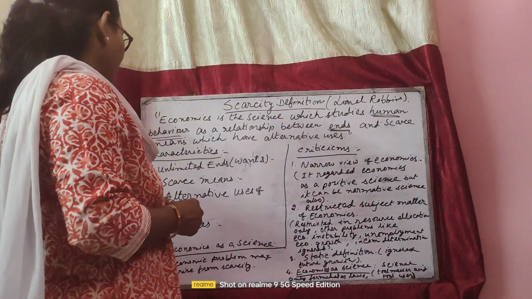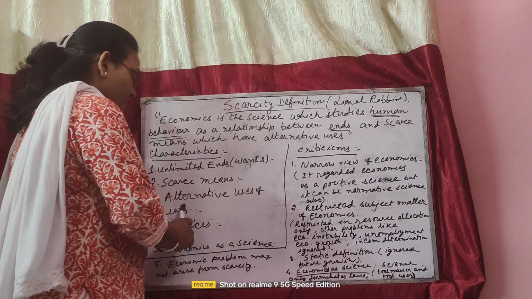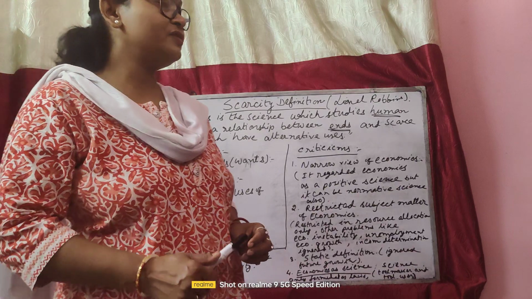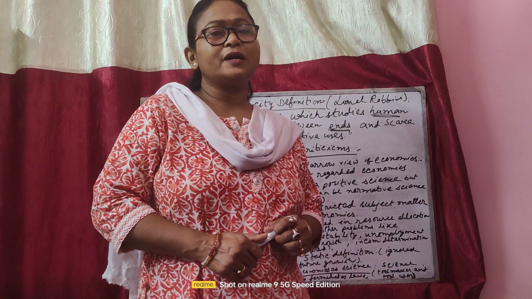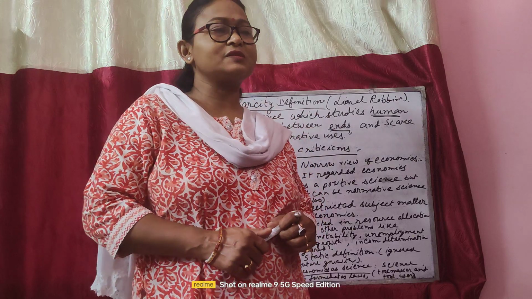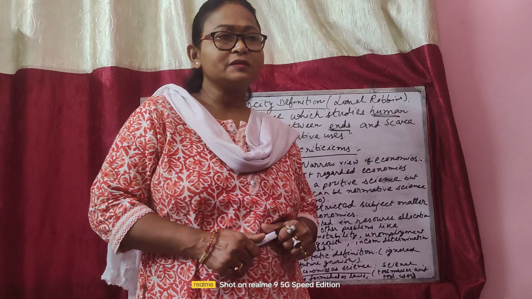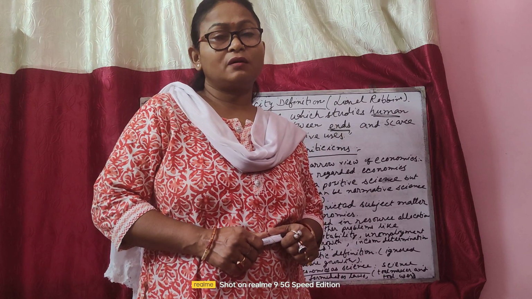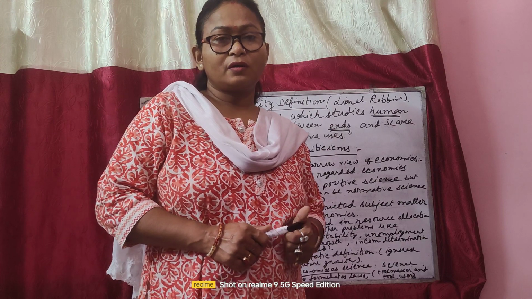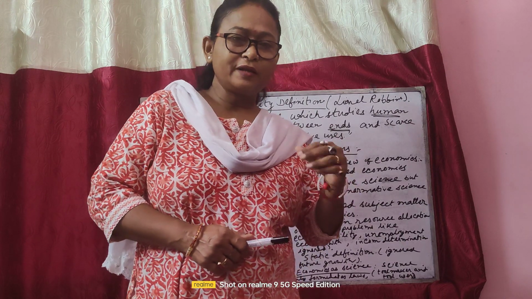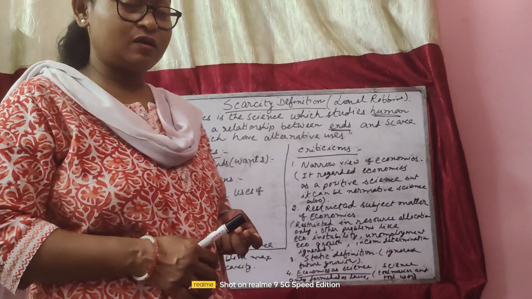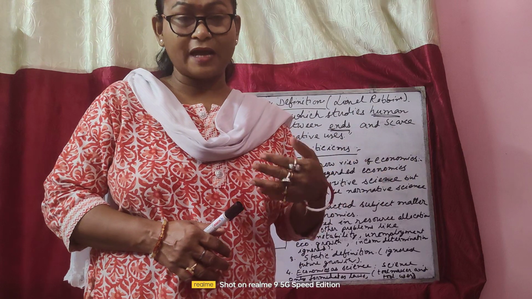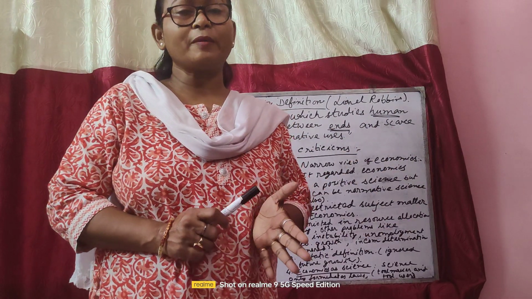Then, alternative uses of means: as I told, it means that resources can be used in different lines of production. For example, you have one piece of land. You can use that land for farming, or you can establish an industry on it, or use it in other lines of production, and in agriculture also different kinds of farming are there. So which one you will choose, among the different lines of production or different uses, you have to make a choice.